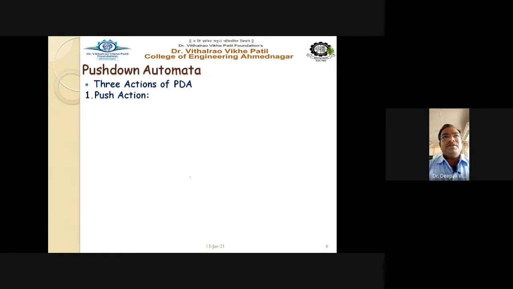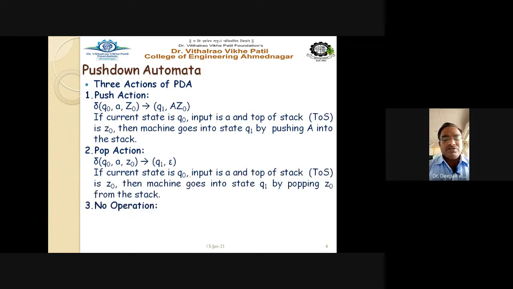The PDA actions are the push action, the pop action, and the no action. So three important actions are performed by this PDA. Consider a push action. As we know, the delta function of this PDA is described as Q × input × tau giving Q × tau, where Q is the state, input is the current input symbol from the string, and tau is the stack symbol. Suppose I have the string AABB, and the state is, for example, Q0. The first character read is input A.